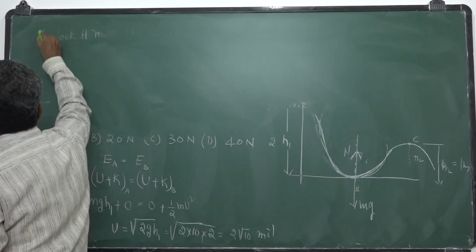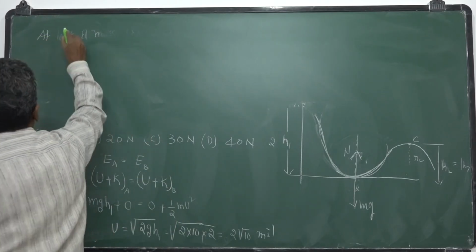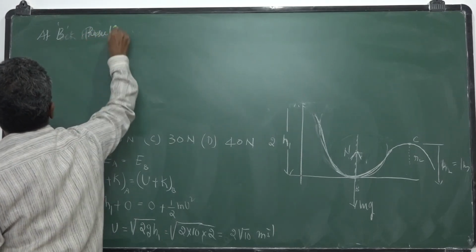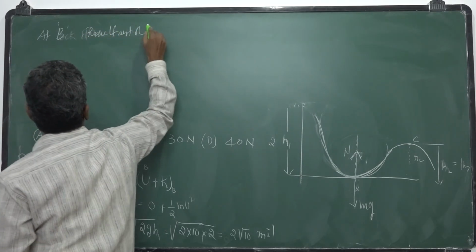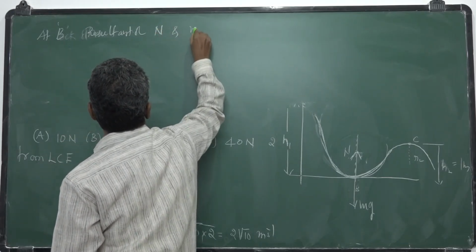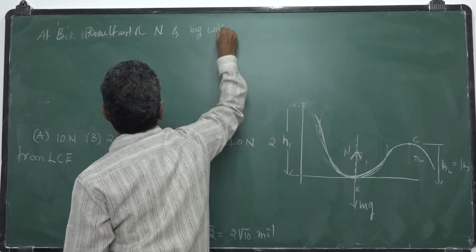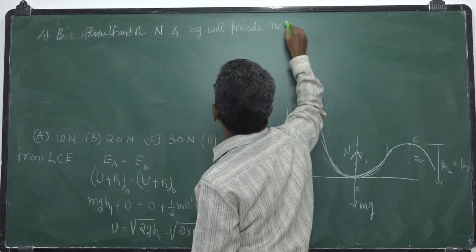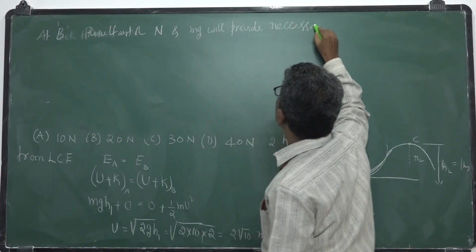The resultant of N and mg at B will provide the necessary centripetal force.